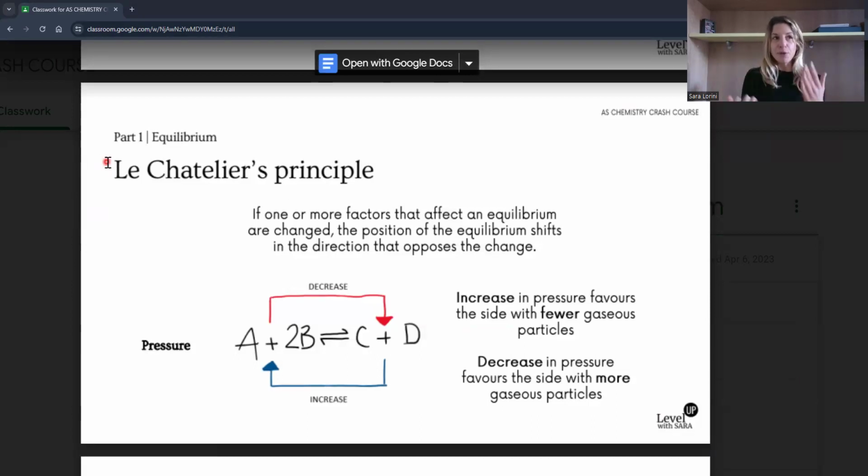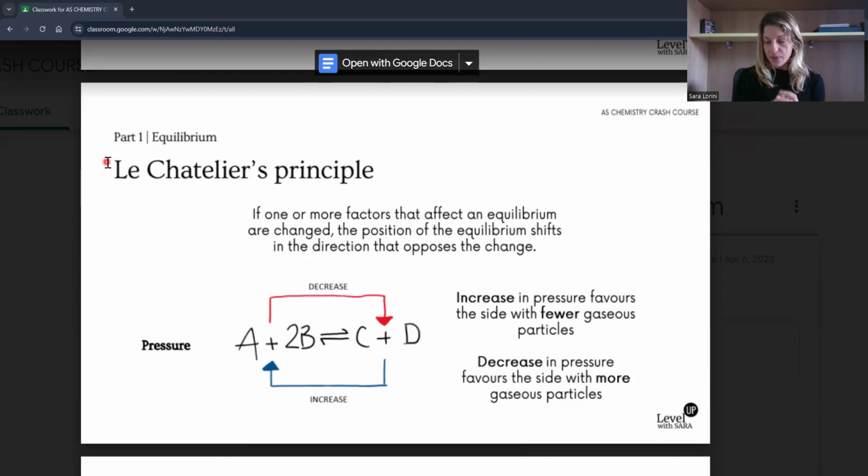You could have more open questions discussing the factors that affect the position of equilibrium, as well as the compromise in temperature and pressure. But in A-level papers, this is very likely to be maybe 1 or 2 marks after a bigger calculation.